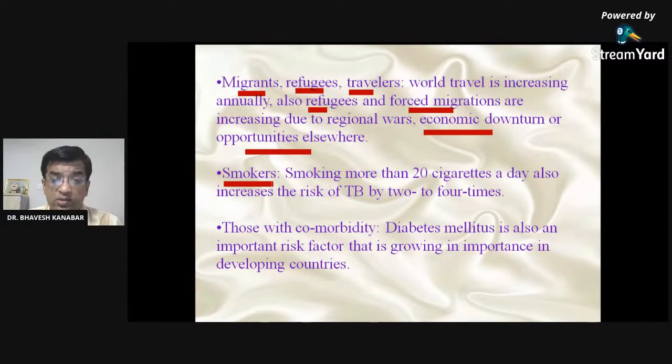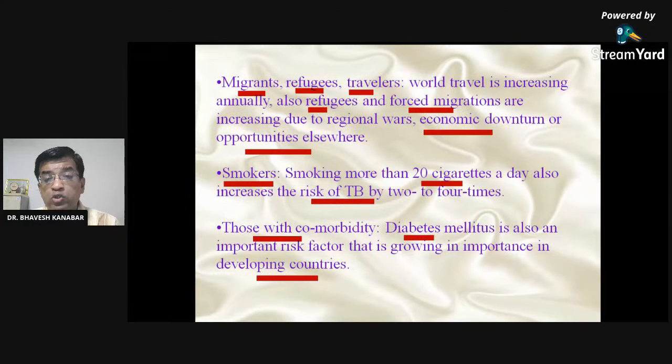Smokers are also at risk. Smoking more than 20 cigarettes a day increases the risk of TB by 2 to 4 times. Those with comorbidities, such as diabetes mellitus, also have an important risk factor that is growing in importance in developing countries. So these are risk factors, and you can see that these are social risk factors. HIV and tuberculosis may be considered medical diseases with social importance.